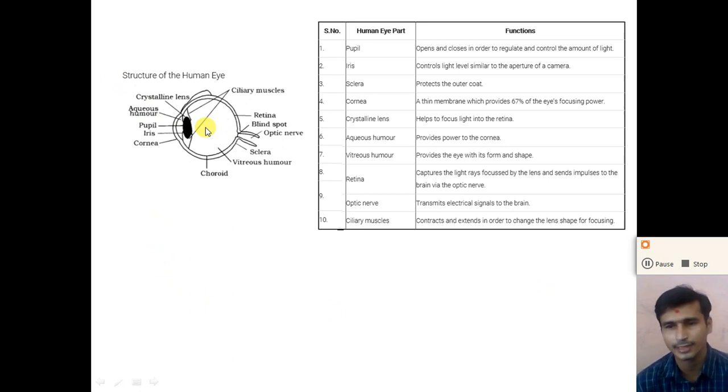If the ciliary muscles cannot work properly, the lens cannot become thin or thick, and we cannot see a far object or a near object with our eyes. That is called a defect of the eye, which we will discuss in the next video.